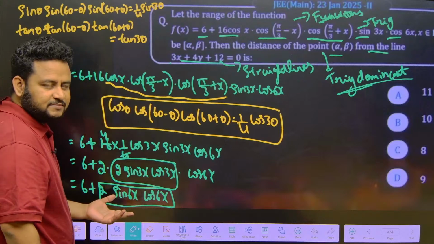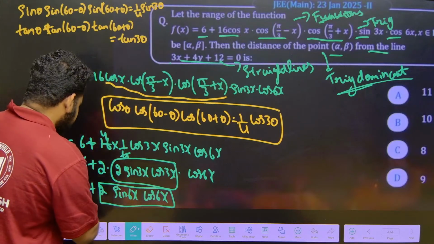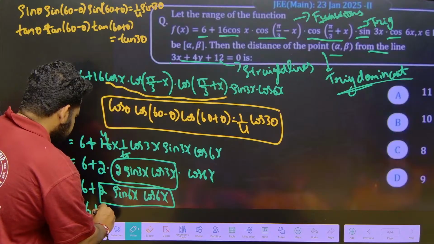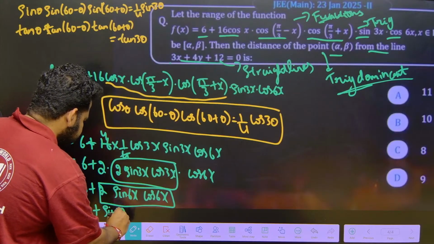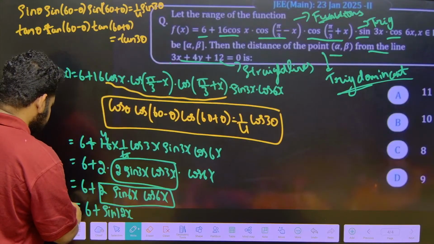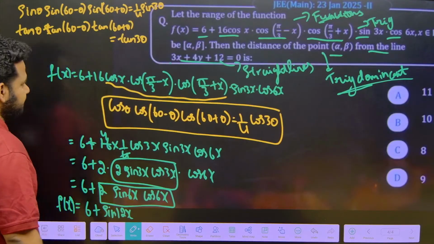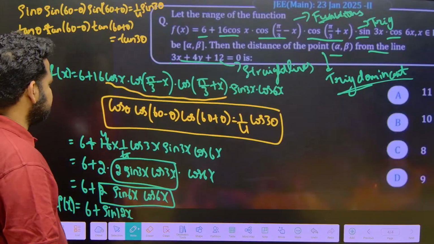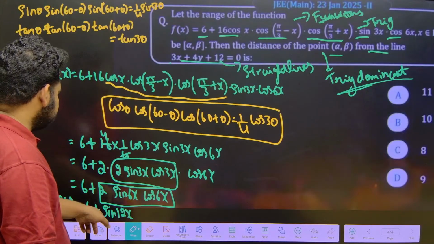Again it is nothing but sin 2 theta. So this will become 6 plus sin 12x. This is what we have: 6 plus sin 12x. So this is f of x that we have. Now 6 plus sin 12x.